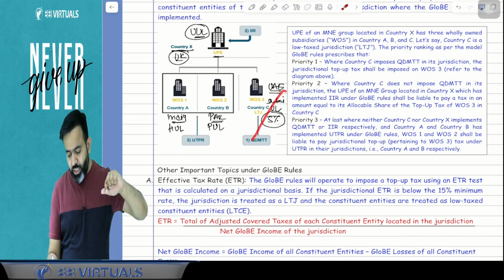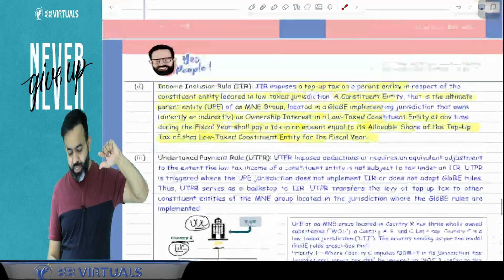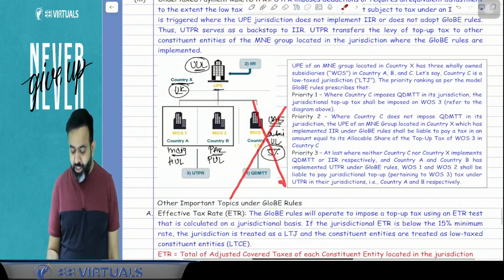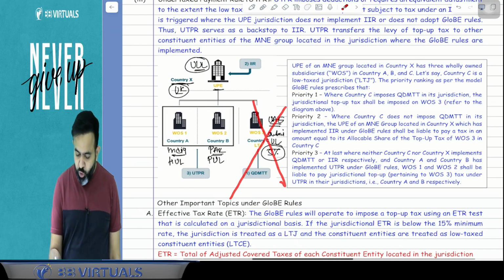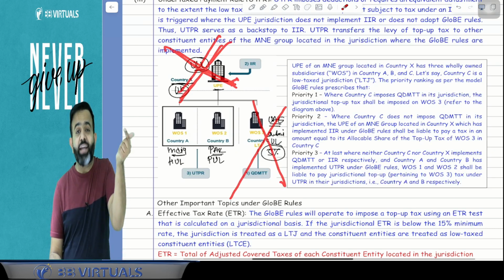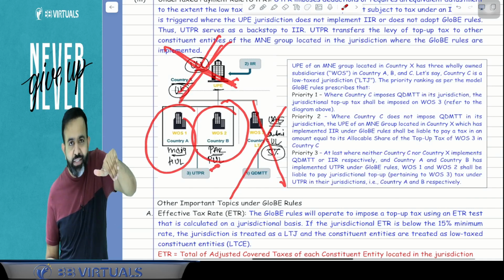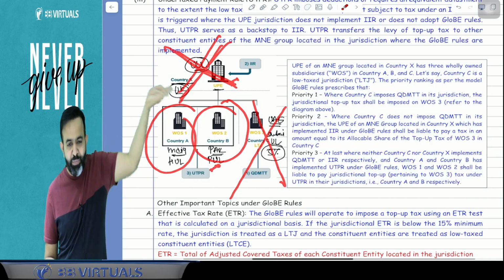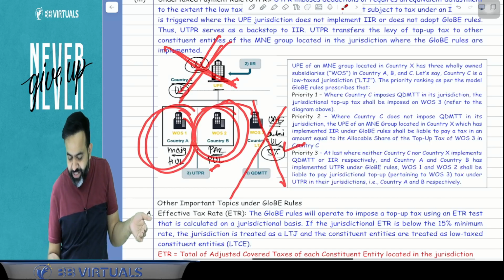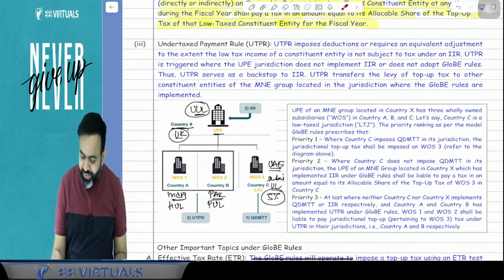But suppose Dubai is not charging the QDMT, then guys, UK will charge the IIR, that is income inclusion rule. Now suppose Dubai is not charging the QDMT and UK is not charging the IIR, then they have given the right to India and Pakistan, and India and Pakistan will charge the 10% tax on whatever income of the Dubai company. That is known as the UTPR. UTPR means under tax payment rule.